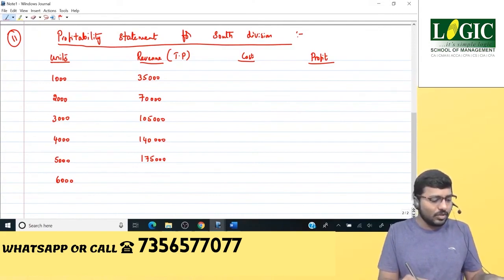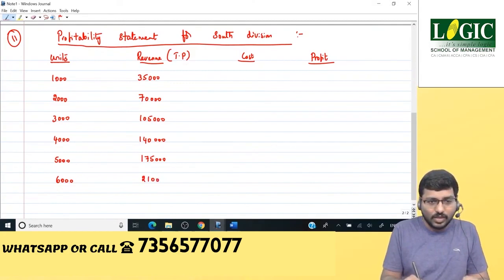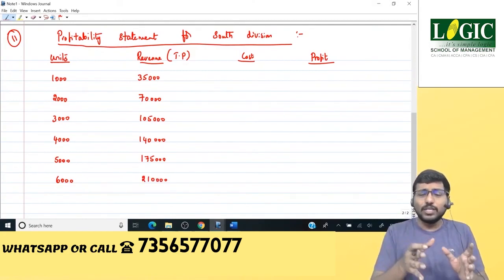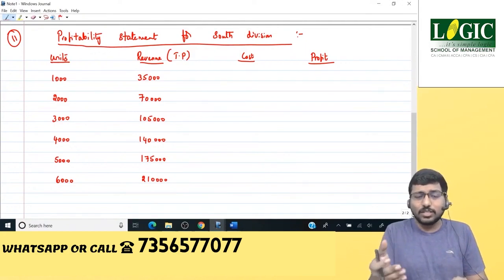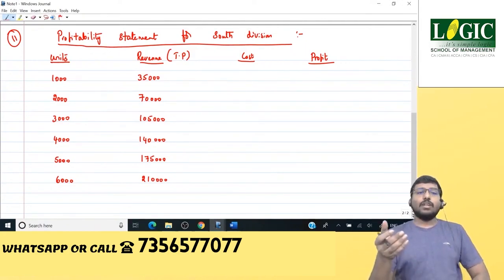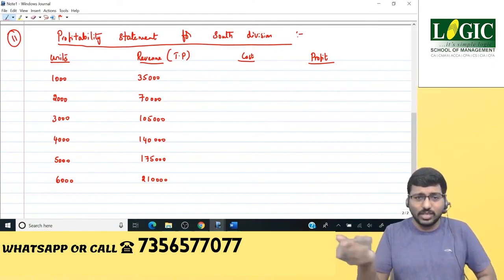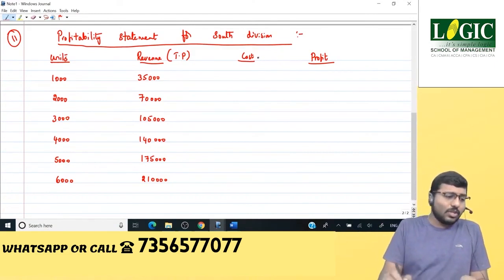Then we have 6,000 units into 35, 2,10,000. So simply what I've done is taken units and multiplied that with the transfer price. The transfer price was how much? 35. So 35 into 1000, 2000, 3000, 4000, 5000 and 6000. Now what about the cost?